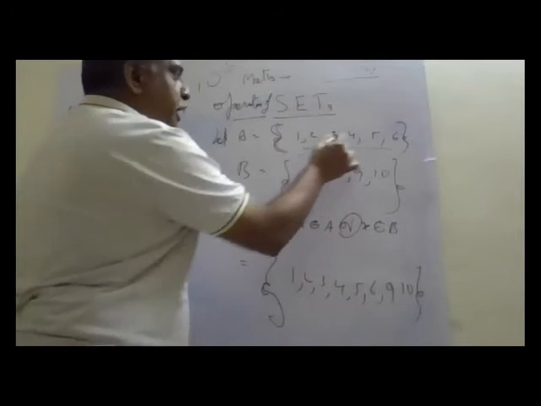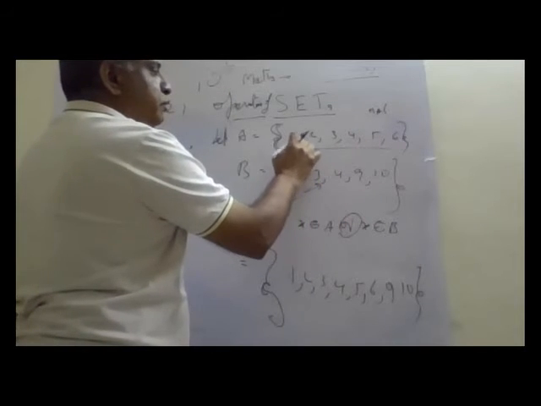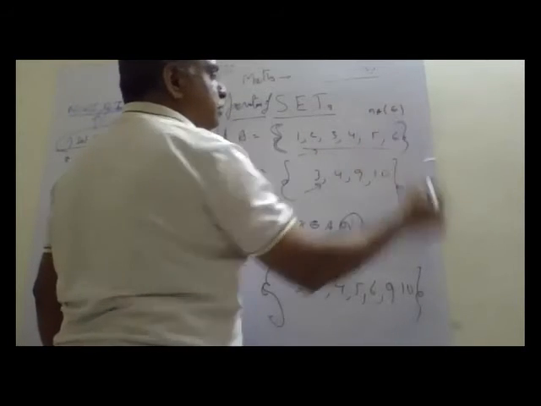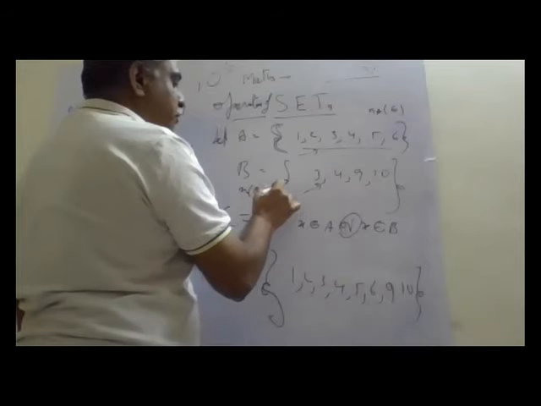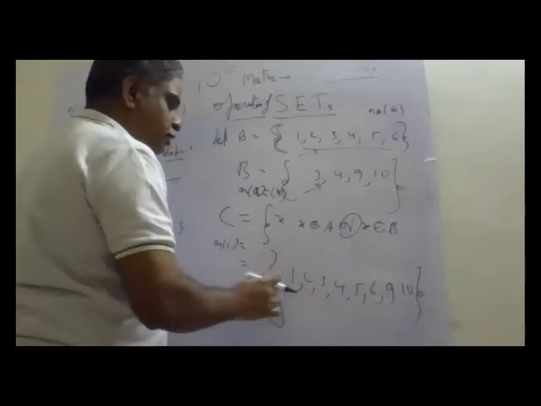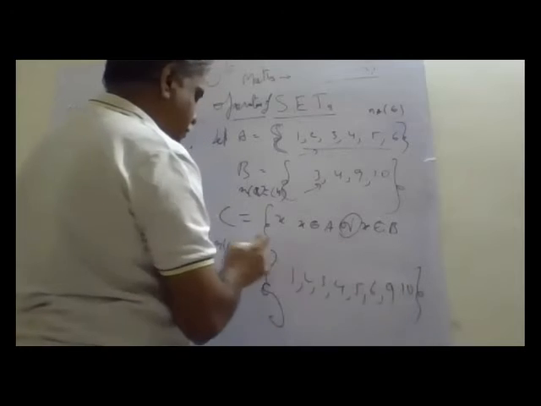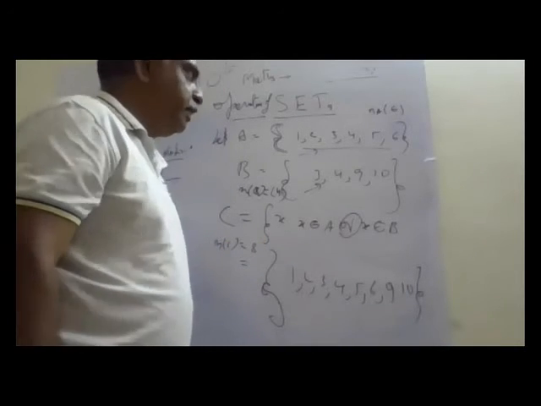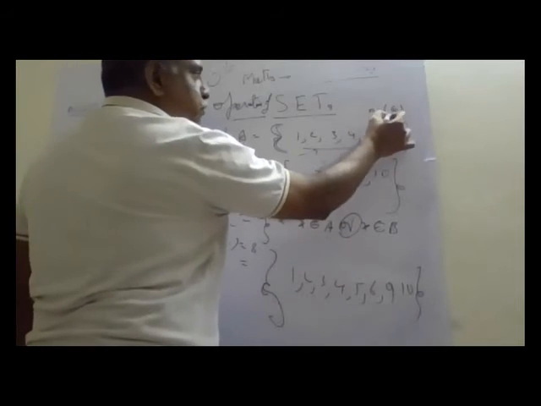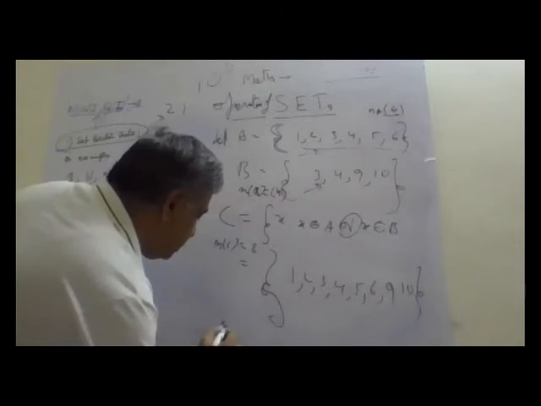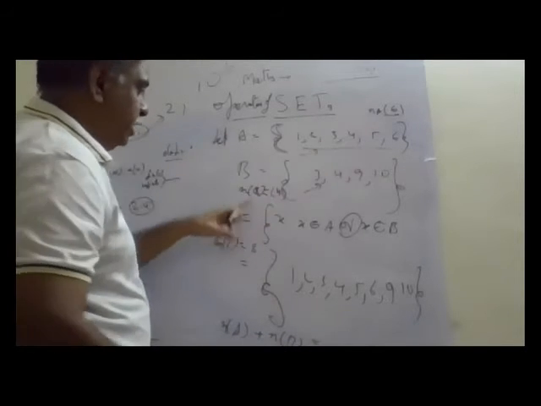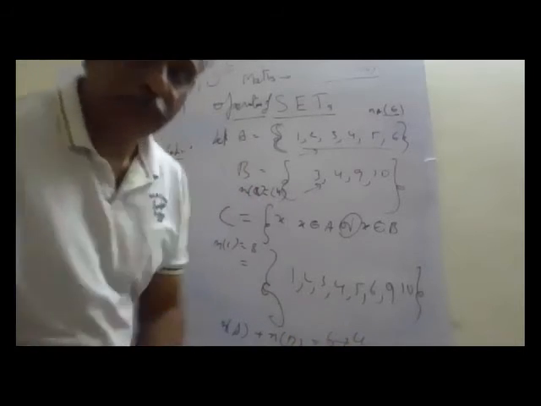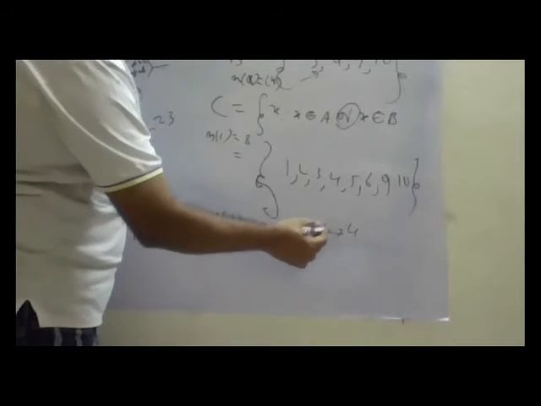So what is n(A) here? n(A) is 6. n(B) is 4. n(C) is 1, 2, 3, 4, 5, 6, 9, 10, which is 8. Now n(A) plus n(B) is equal to how much? 6 plus 4, n(A) plus n(B) is equal to 10.